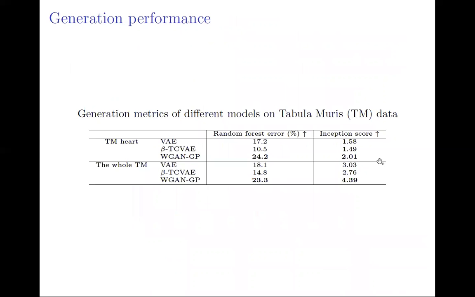We trained the VAE, beta-TCVAE, and the Wasserstein GAN with gradient penalty on the Tabula Muris dataset. We use the Tabula Muris hard subset and the whole Tabula Muris dataset, based on random forest error and the inception score. The Wasserstein GAN with gradient penalty consistently shows higher quality than the VAE-based methods, and beta-TCVAE has the worst sample quality.